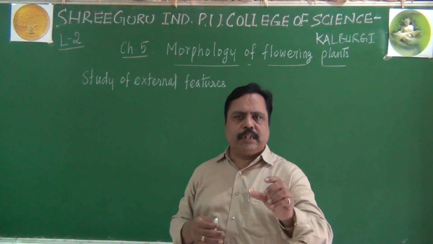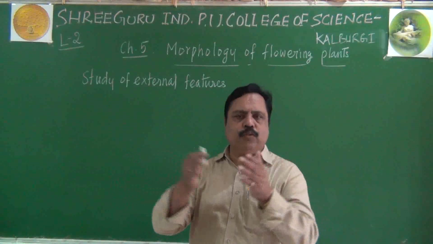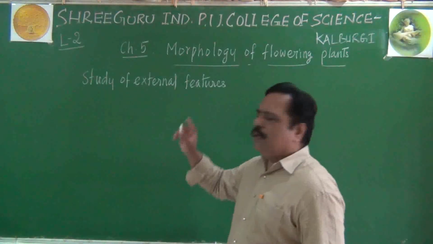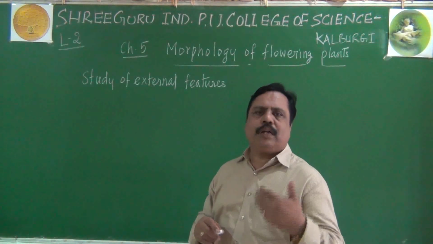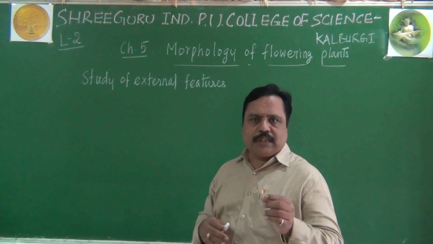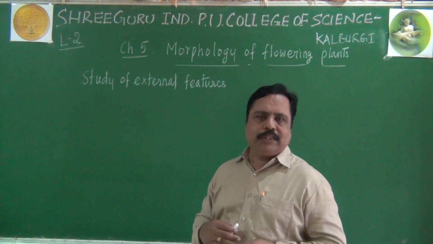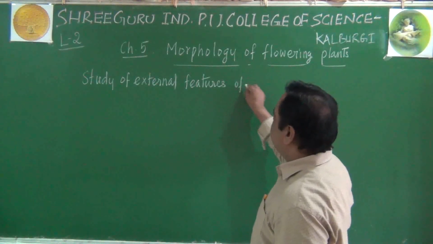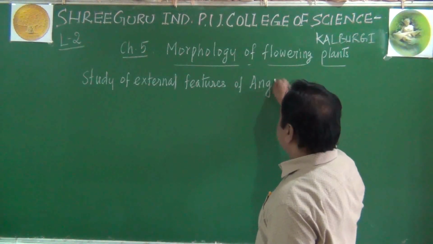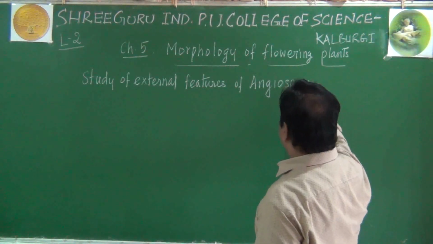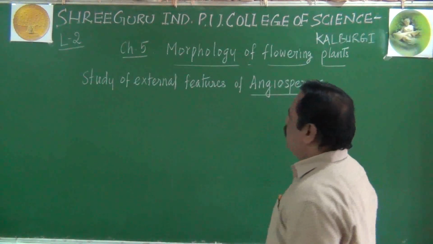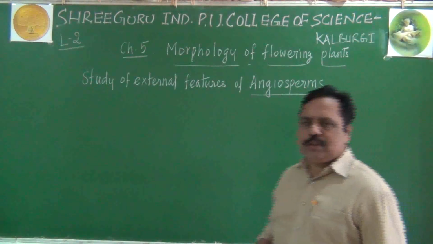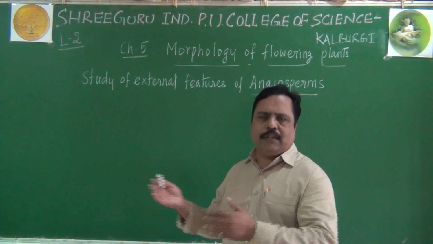They will be producing reproductive cells which will fuse by fertilization and produce the zygote. So, flowering plants produce the flower for the sake of reproduction. Flowers are the organs of reproduction. Please remember this point. Those flowering plants are called angiosperms. Remember the terminology angiosperm. Angiosperm refers to flowering plants. Why they are called angiosperm, we will see later at the end of this lesson.